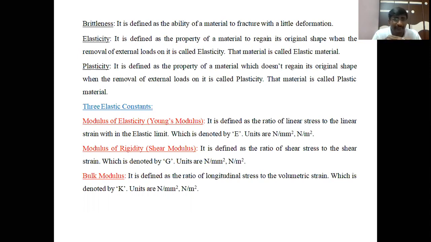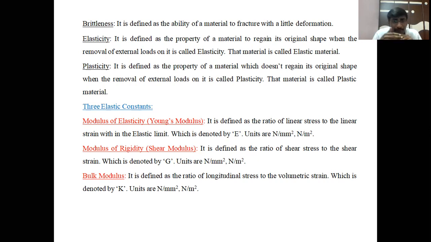Then plasticity. Plasticity means the property of a material which does not regain its original shape on removal of the external load. Whenever we apply a load beyond the elastic limit, permanent deformation occurs in the material. It does not regain its original position. That property is called plasticity, and that type of material is called a plastic material. These are some of the properties generally needed to know in this subject.